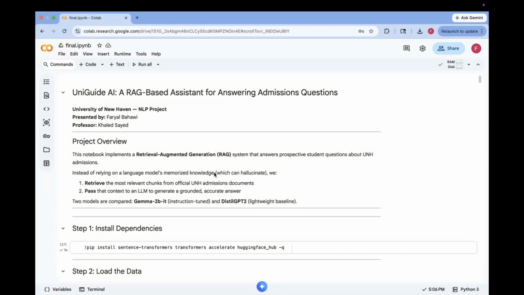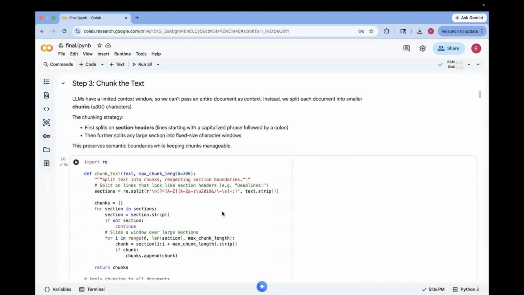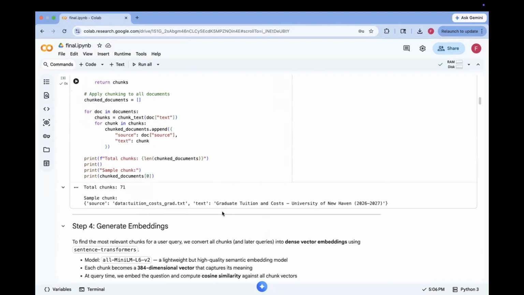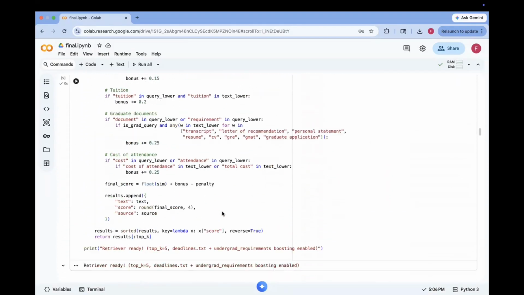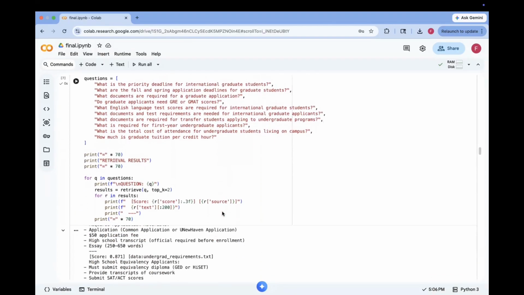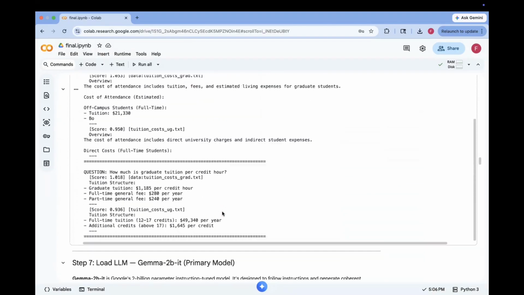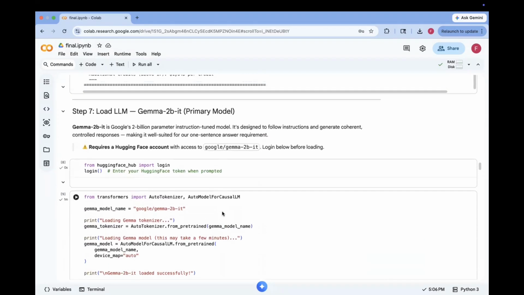So here is the full implementation. As you can see, the notebook is clean and well structured. I loaded the data. Here I chunk it. I generate embeddings. I built the retriever here. Some test questions, the evaluation of 10 questions. And I pass everything to the language model here.